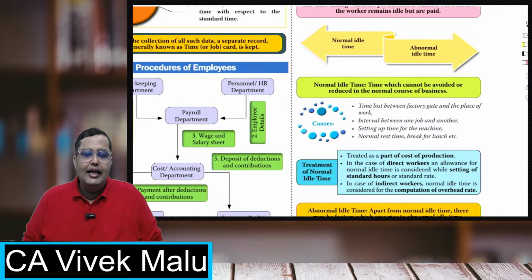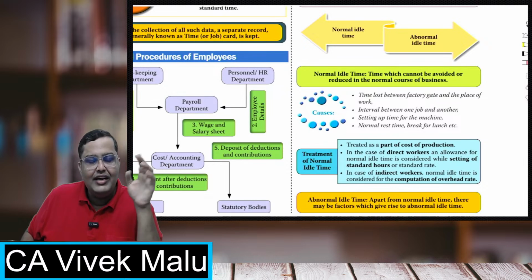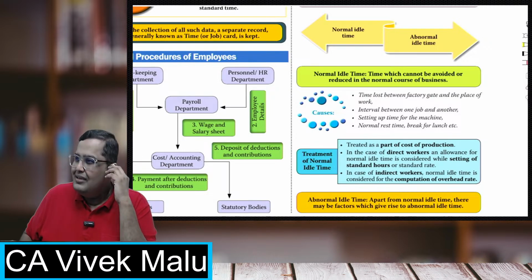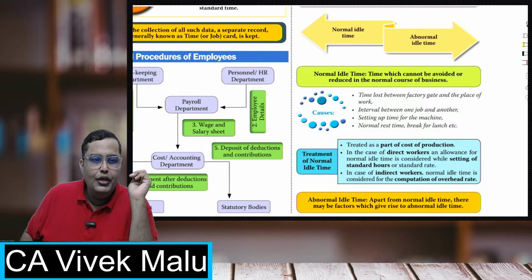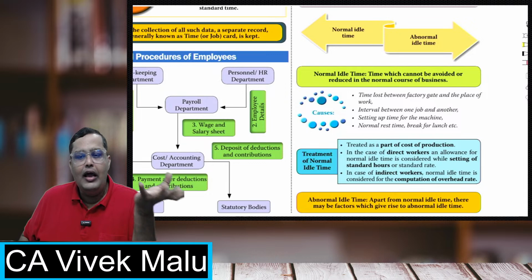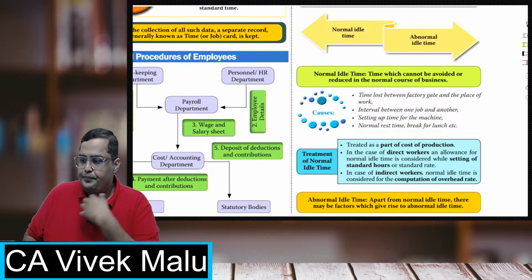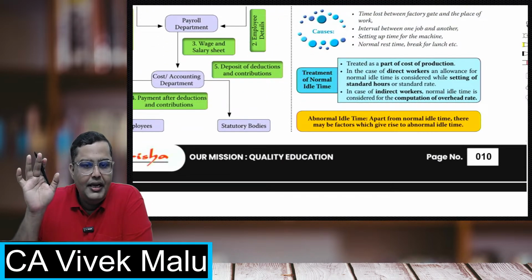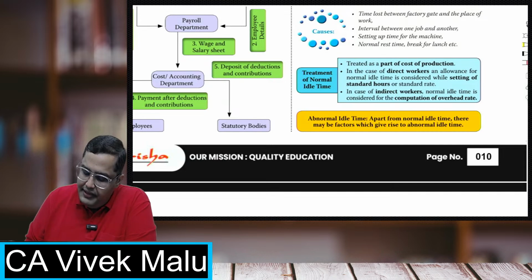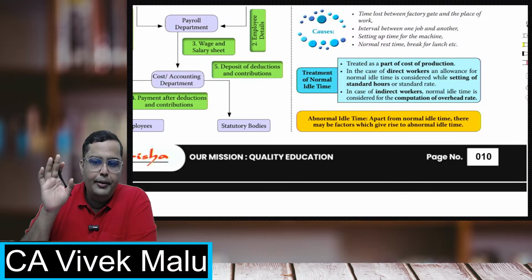Abnormal idle time is something like, for example, raw material was not there, so production had stopped. Or a strike is going on. Or it could be, let's say, a machine breakdown has happened. In that case, there is abnormal idle time. There is time when they cannot do the work. In those cases, abnormal idle time will always go to the costing P&L, and normal idle time will be treated as a cost of production, and it will be included in the normal rate per hour only.